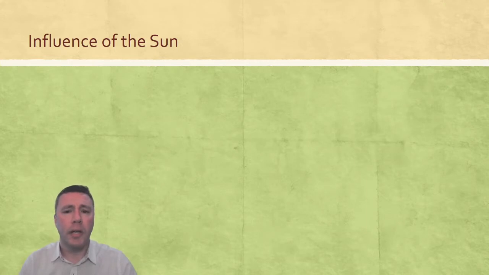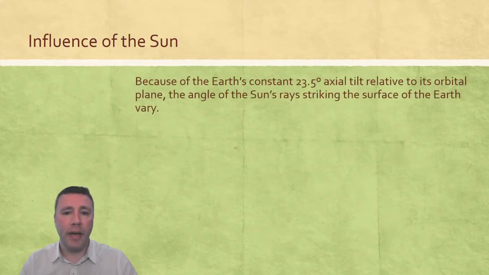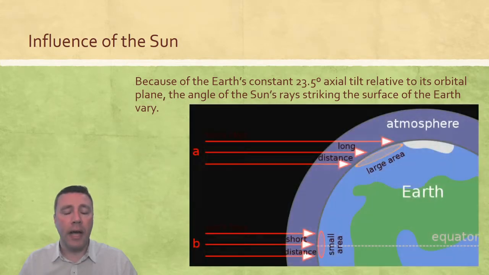But before we take a look at how those seasons affect organisms' physiology and behavior, let's take a look at what causes those seasons in the first place. It all boils down to the fact that the Earth is tilted on its axis relative to its orbital plane. So as we make our year-long journey around the sun, the angle at which the sun's rays strike the Earth's surface also varies.